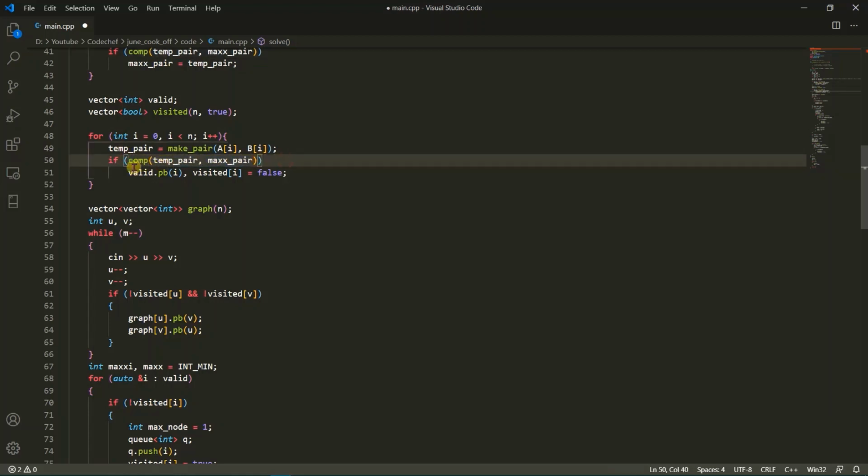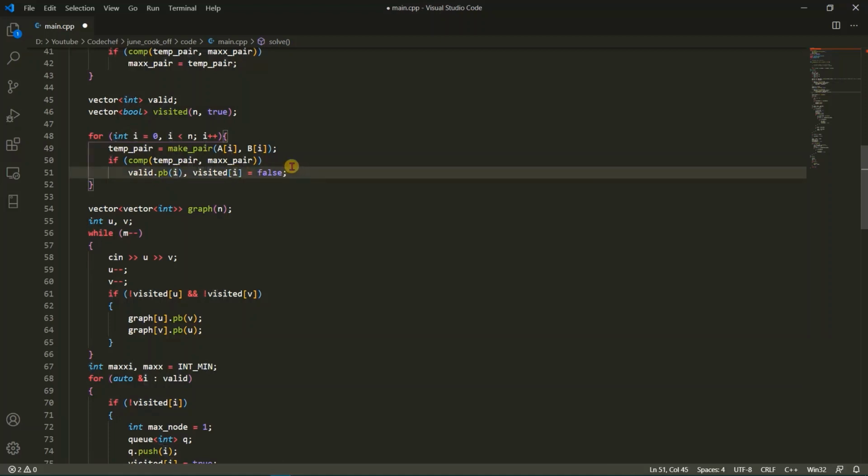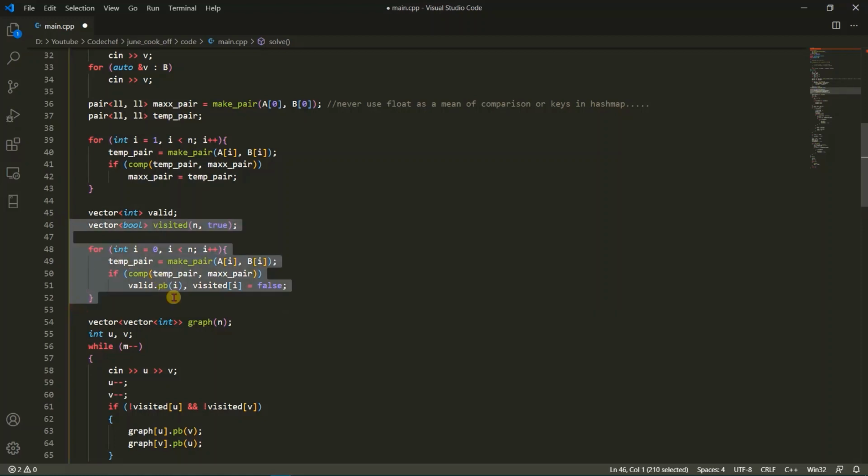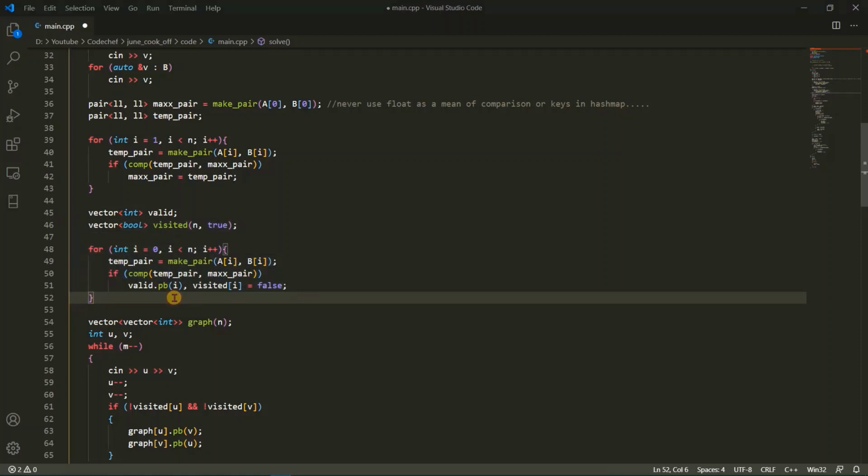Then after that, we need to store the value of I, means the index of the province, in the valid vector, and we mark the province in the visited vector as false. Here we complete our first task. Now let's move on to the second task.